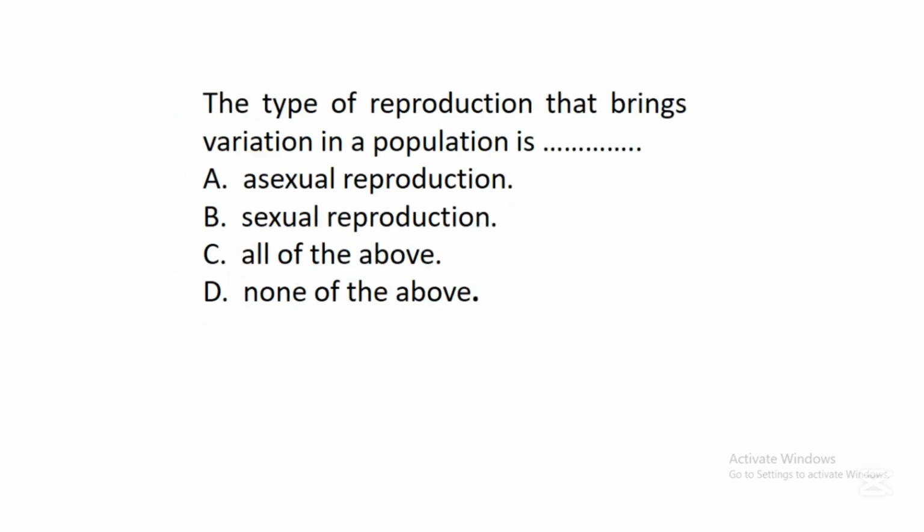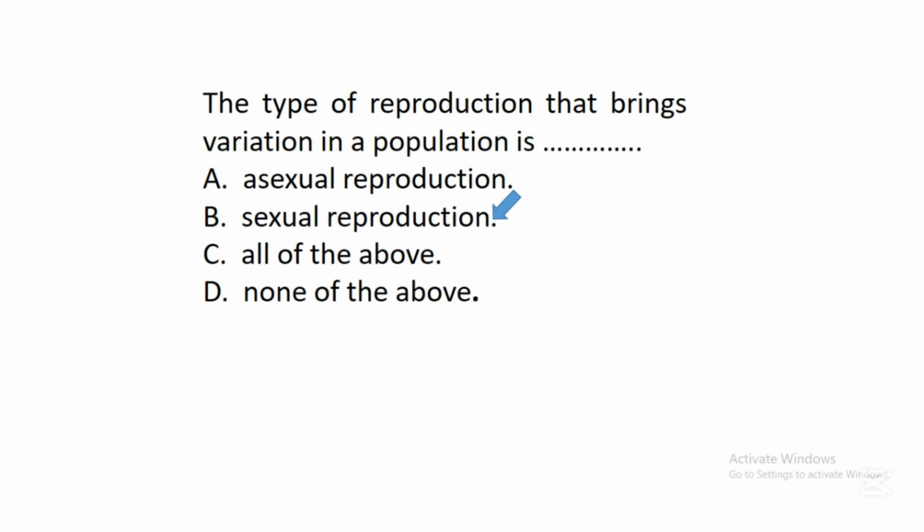The next question says, the type of reproduction that brings variation in a population is dash. A. Asexual reproduction, B. Sexual reproduction, C. All of the above, D. None of the above. In this question, the correct answer is B.